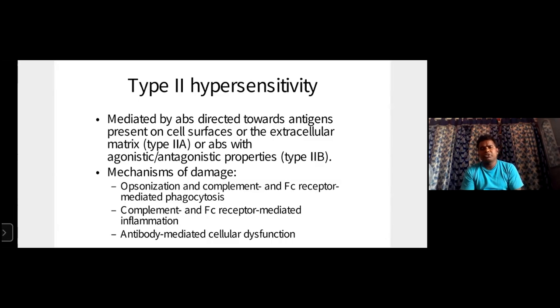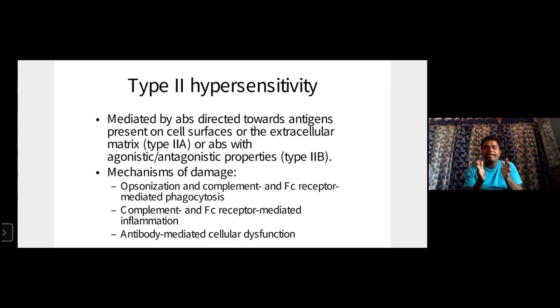Type 2 hypersensitivity is mediated by antibodies directed towards antigens. The antibodies are there to the antigens, right?